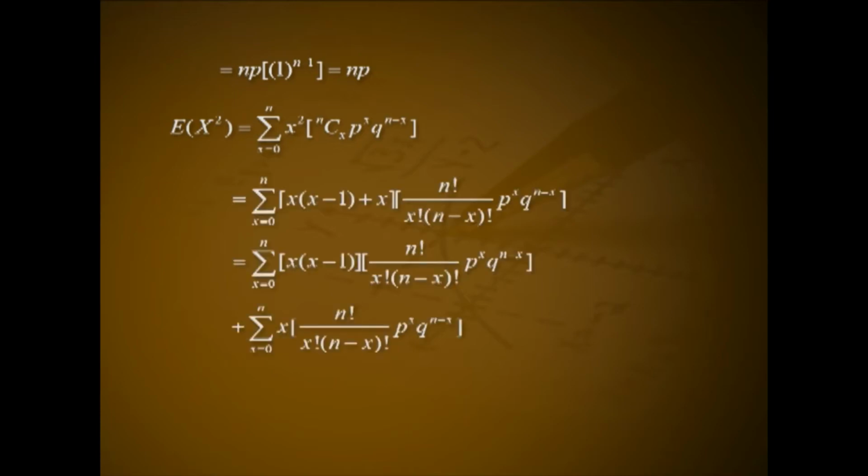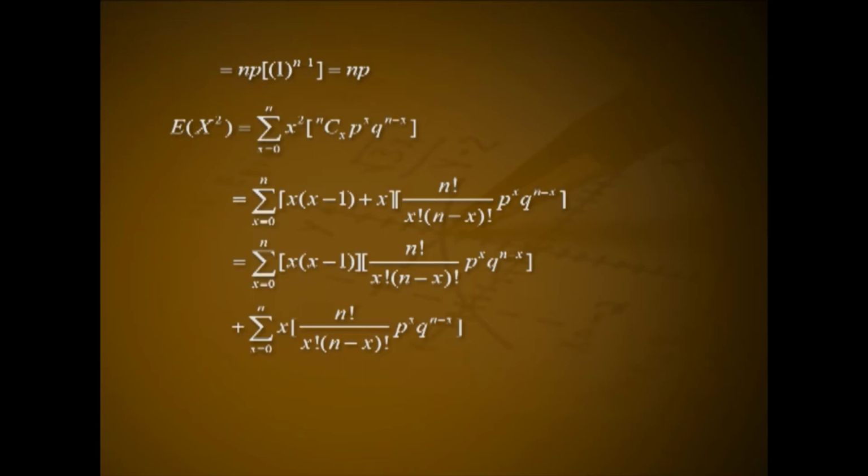Expectation of X squared = summation over x from 0 to n of x^2 nCx p^x q^(n - x) = summation x from 0 to n of [x(x - 1) + x] n!/(x!(n - x)!) p^x q^(n - x) = summation x from 0 to n of x(x - 1) n!/(x!(n - x)!) p^x q^(n - x) + summation x from 0 to n of x n!/(x!(n - x)!) p^x q^(n - x).